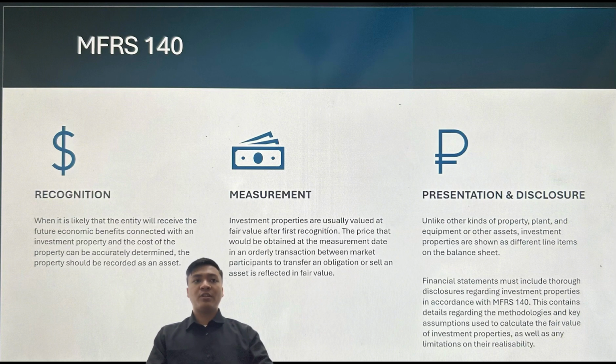Presentation and disclosure: unlike other kinds of property, plant and equipment or other assets, investment properties are shown as different line items on the balance sheet. Financial statements must include true disclosure regarding investment property in accordance with MFRS 140. It contains details regarding the methodologies and key assumptions used to calculate the fair value of investment properties as well as limitations on their realizability.